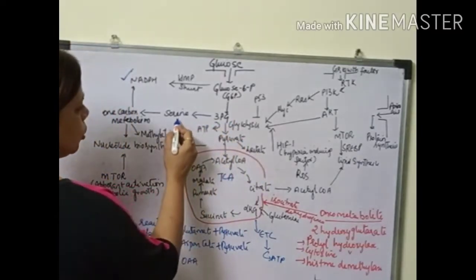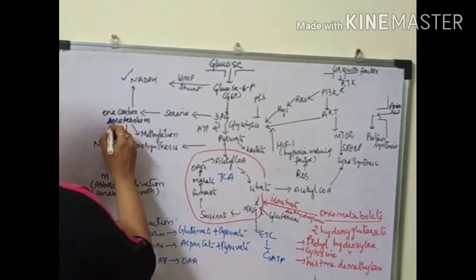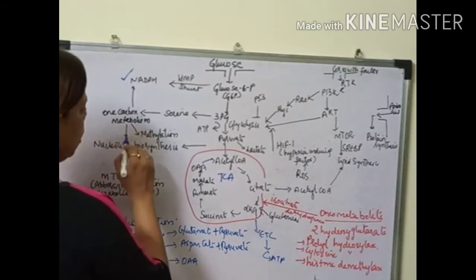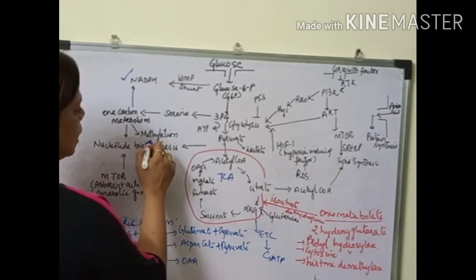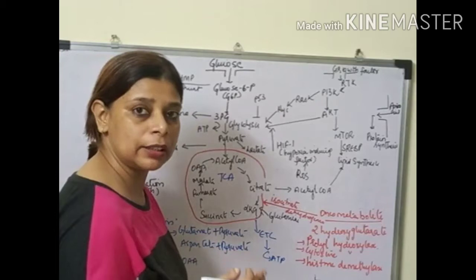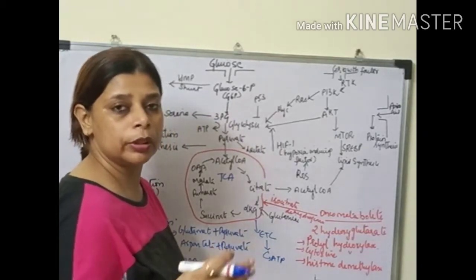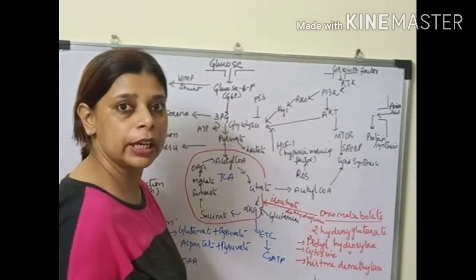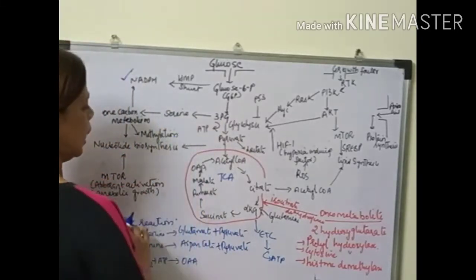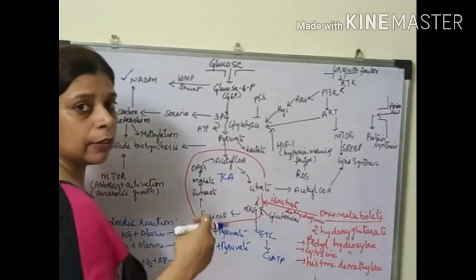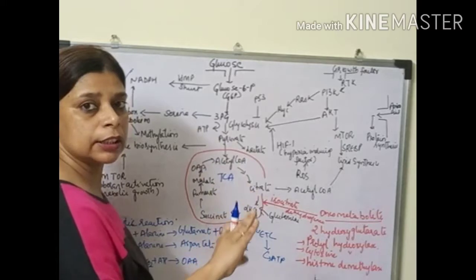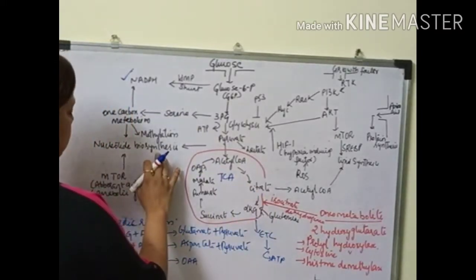This enters into cell metabolism, where you have the synthesis of one carbon metabolites, and one example is methylation. We require methylation for most of the metabolism, even for DNA methylation, and for one carbon compounds in nucleotide biosynthesis.